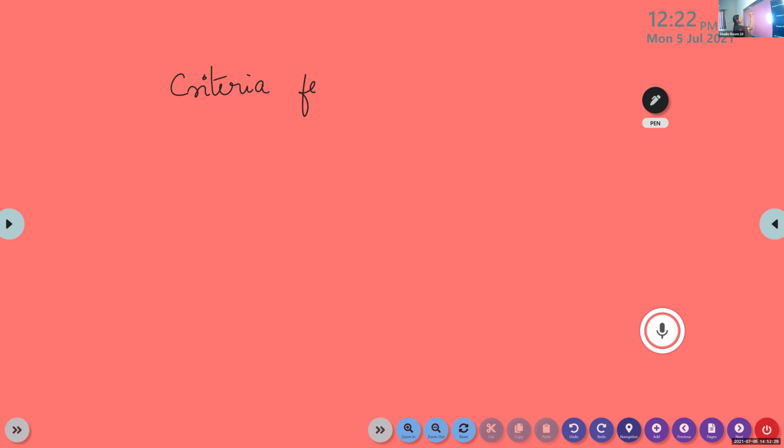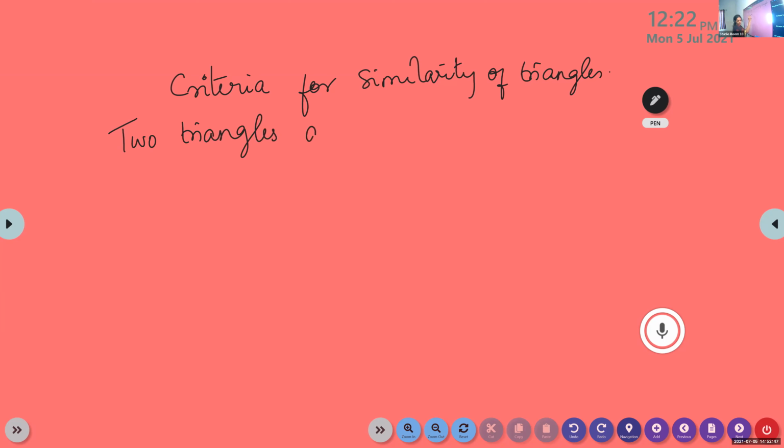Criteria for similarity of triangles. Under that, first one: two triangles are said to be similar if two conditions must be satisfied. First one, the corresponding angles are equal.